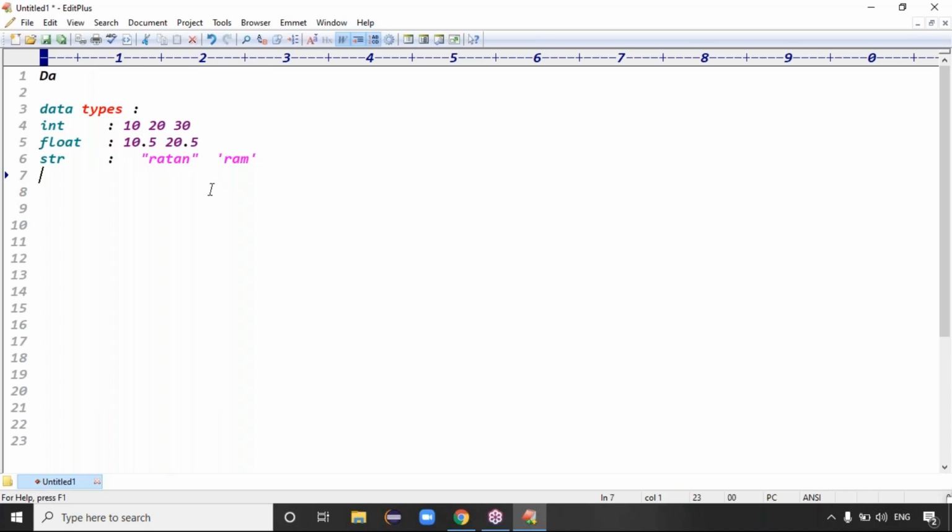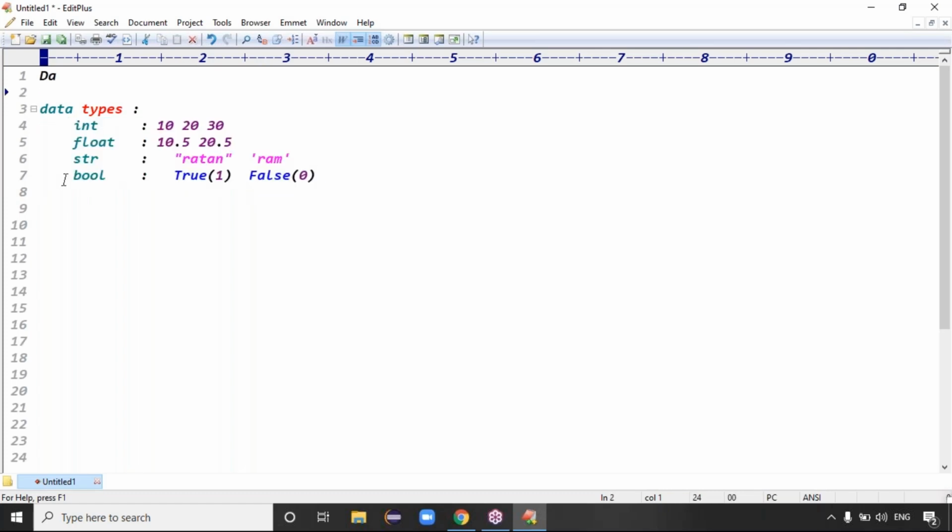In Python there is no character concept. Everything we can declare in double quotes or single quotes, that is a string. So int, float, string, and what? Boolean data type. Boolean means either True, where T must be capital, or False, where F must be capital. Exactly, these are the basic data types in Python.